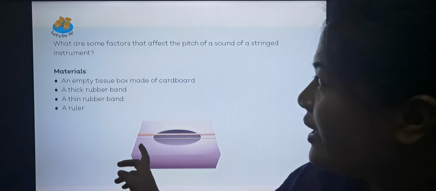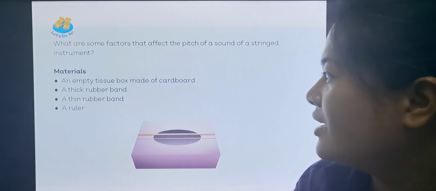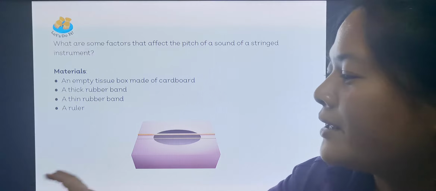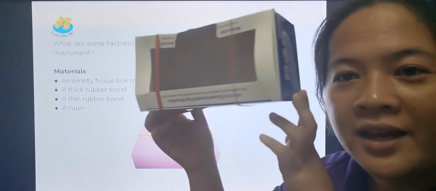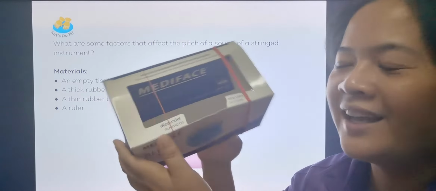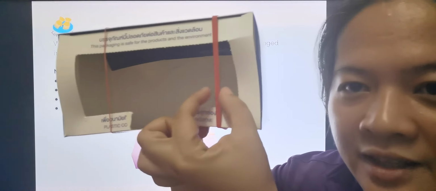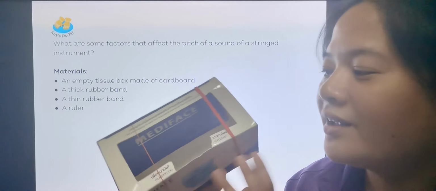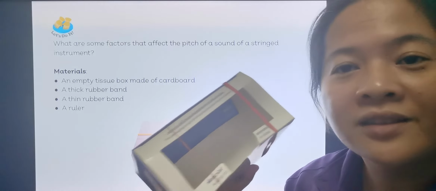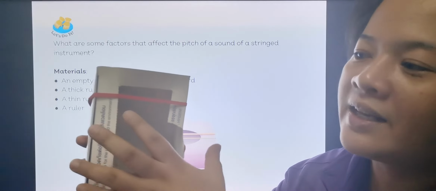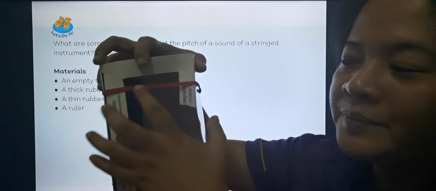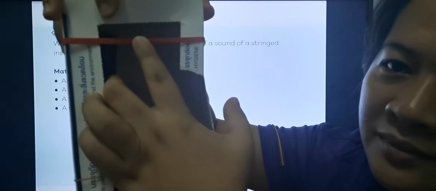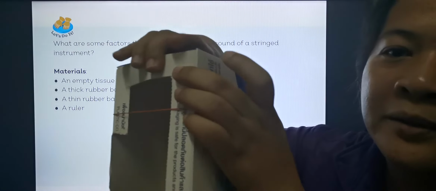Here we should do an experiment. You need an empty tissue box and rubber bands, a thick and a thin rubber band. I don't have a tissue box, but I have a face mask box. This one is a thicker rubber band and this one is a thinner rubber band. We are going to compare. If we pluck these rubber bands, what's the difference of the sound? Listen. I will pluck the thicker one first. And this one is the thinner one.